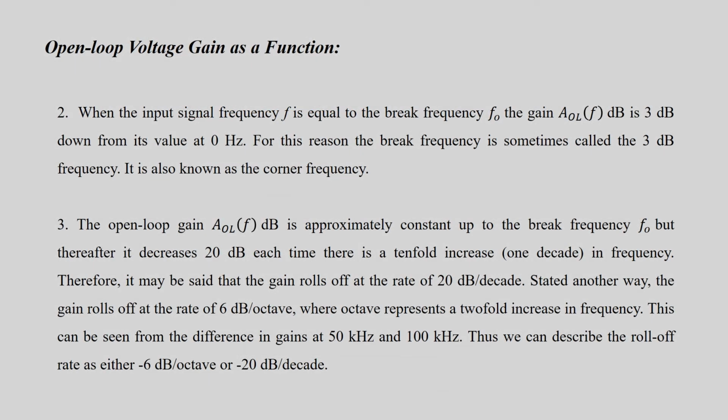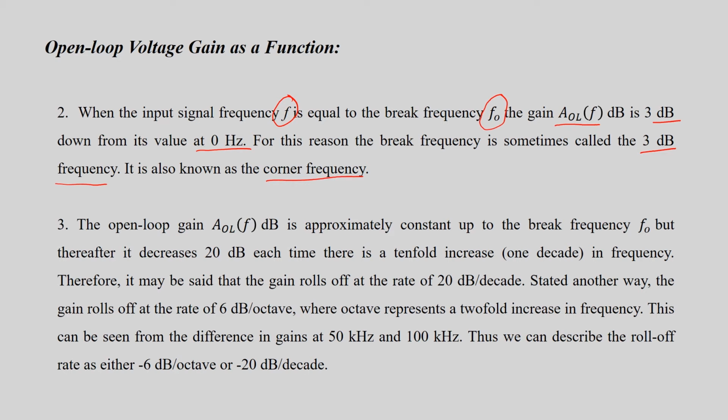It is also obvious that when the input signal frequency f is equal to the breakaway frequency f0, the open loop gain is 3 dB down from the value at 0 Hz. For this reason, the breakaway frequency is also called the 3 dB frequency, corner frequency, or break frequency.